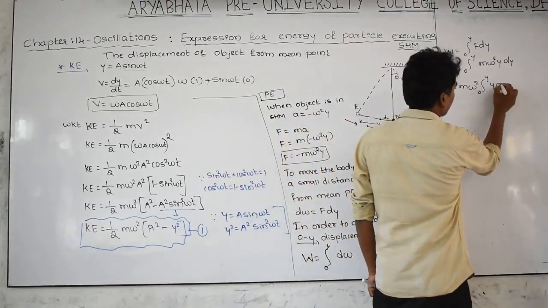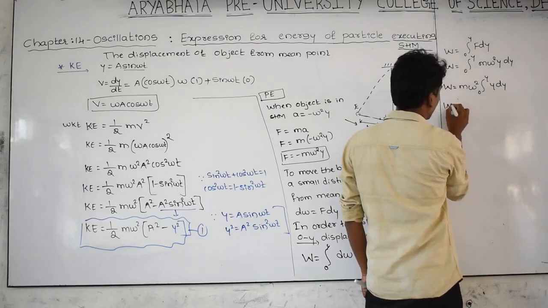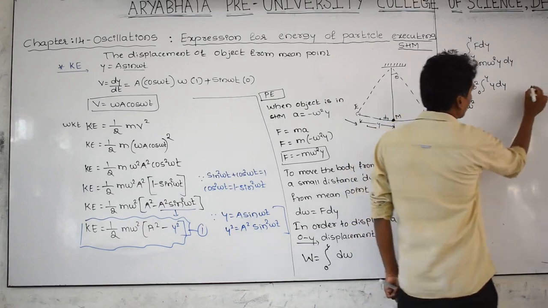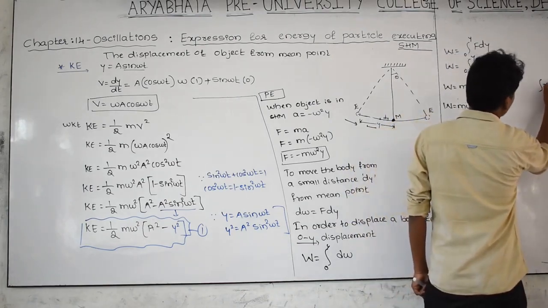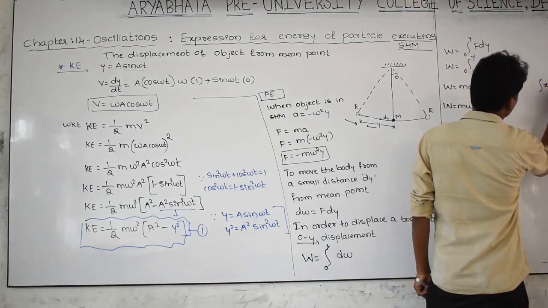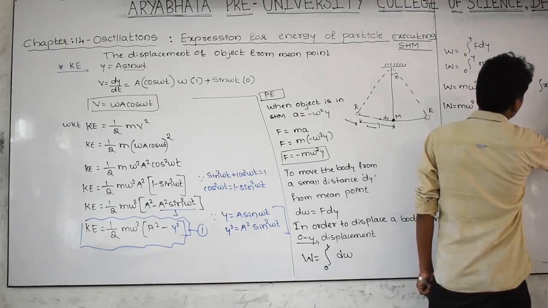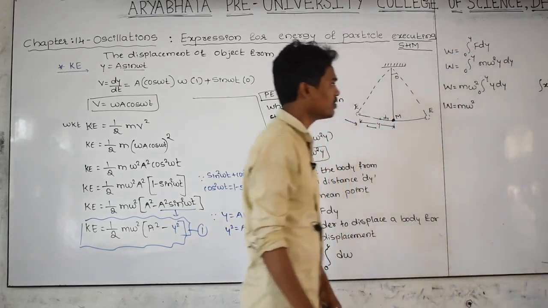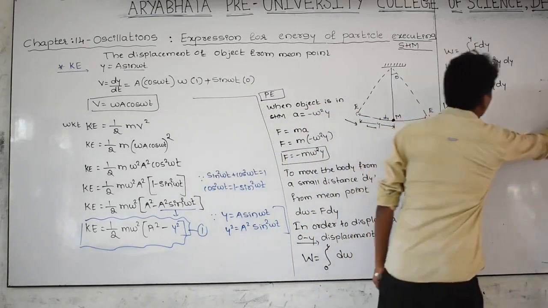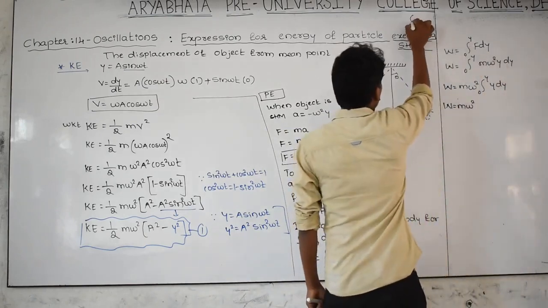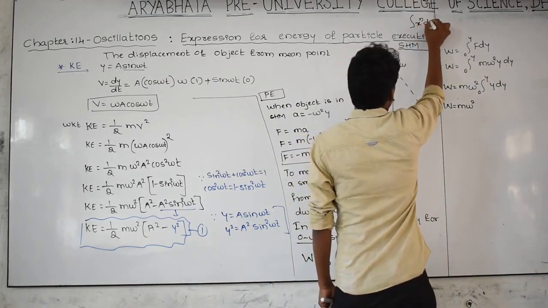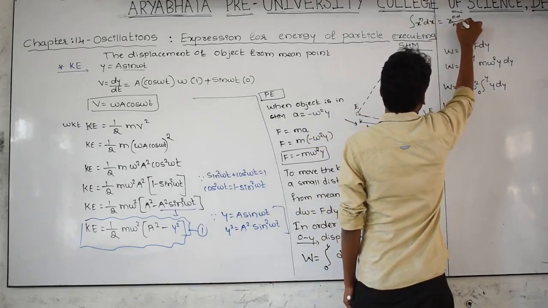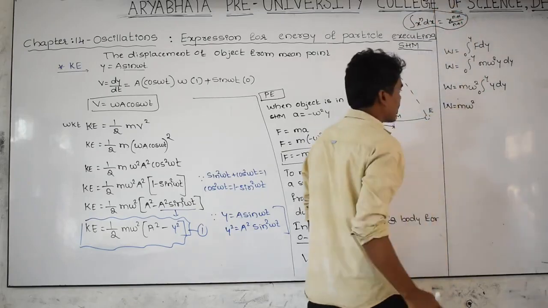And y into dy, and work done is equal to m omega square. You know very well the formula. Integration of x raised to n dx is equal to x raised to n plus 1 divided by n plus 1. This is a basic formula, you know it very well. And apply that one.